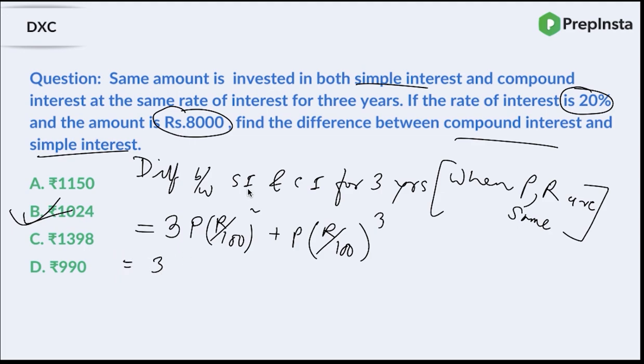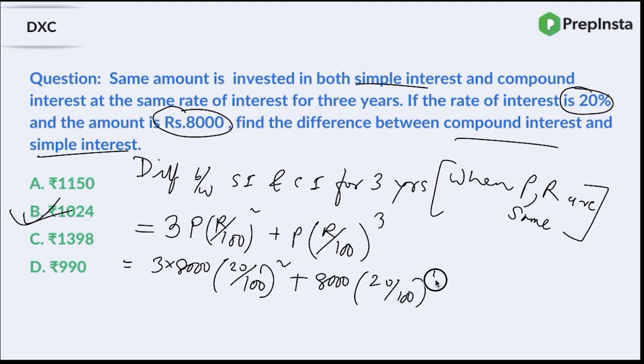So simply put p as 8000 here and r as 20. 3 times 8000 into (20 upon 100) whole square plus 8000 into, what is r? R is 20 upon 100 the whole cube.